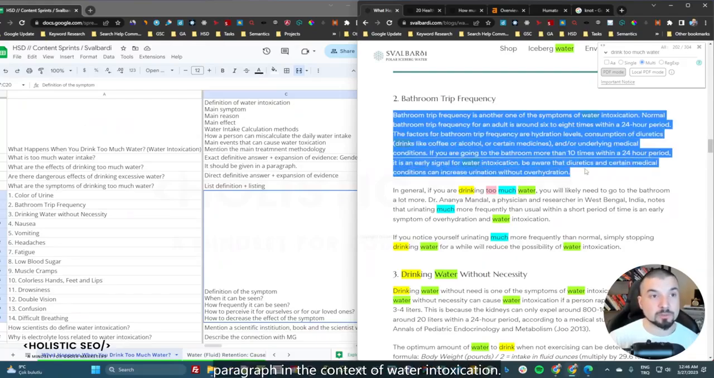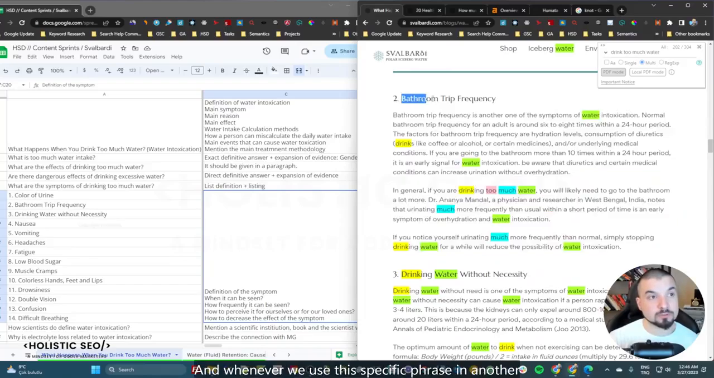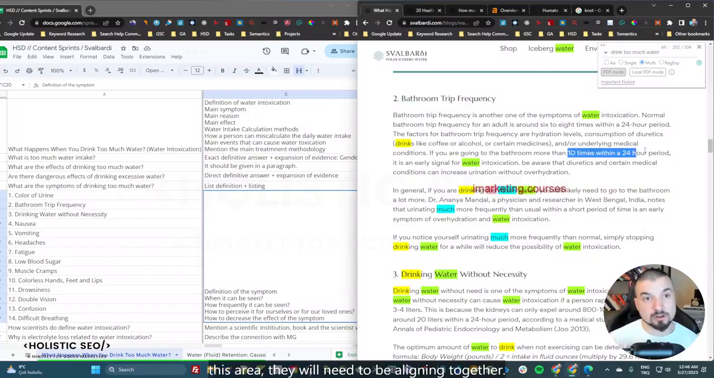And the search engine will be taking this paragraph in the context of water intoxication. And whenever we use this specific phrase in another web page, they will be taking this specific phrase in the context of that macro context. But still, the information that we are giving in this area will need to be aligning together.